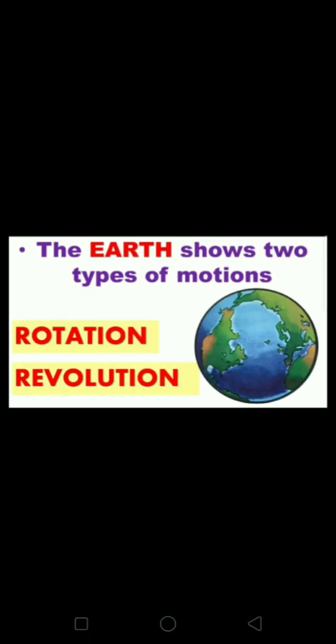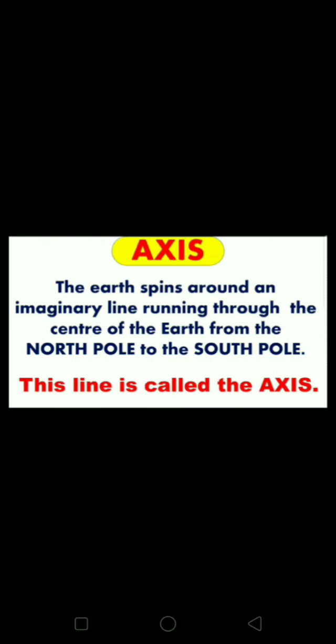We know that the earth is moving all the time, and the earth shows two types of motions or movements, namely rotation and revolution. So first we have to understand about the earth's axis. The earth spins around an imaginary line running through the center of the earth from the North Pole to the South Pole, and this imaginary line is called the axis.